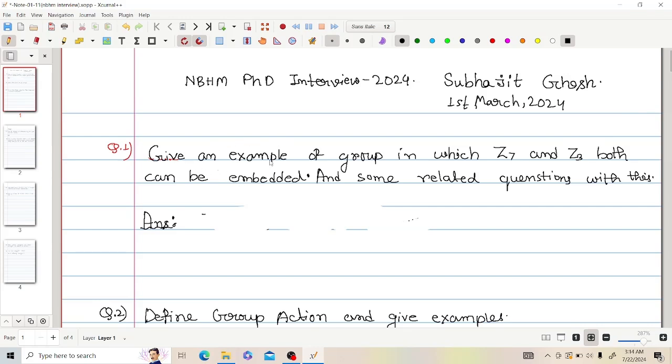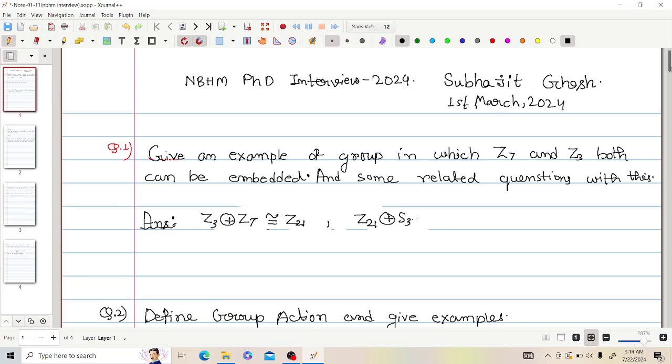They told me to give an example of a group in which both Z7 and Z3 can be embedded. And I said Z3 direct sum Z7. This is the group Z21, in which both Z7 and Z3 can be embedded. Then they told me to give an example of a non-abelian group in which both of these groups can be embedded, and I said Z21 direct sum S3. This is a non-abelian group in which both Z3 and Z7 are embedded.